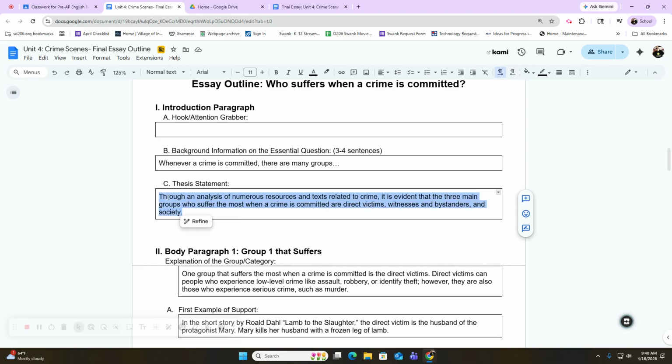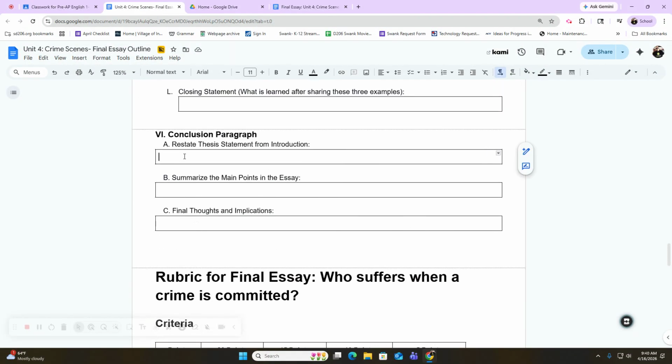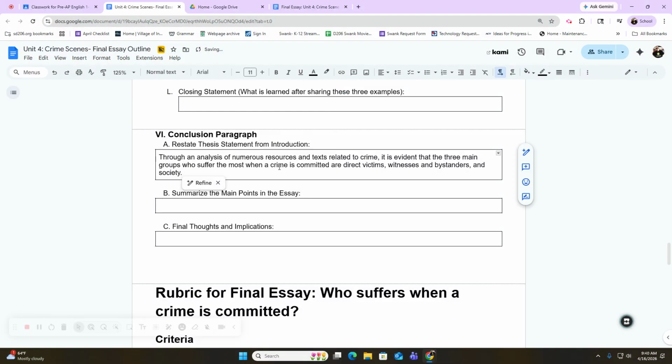So I could simply just do a Control-C and copy it, and then come down here and paste it right here, and I can do that. However, the problem with that is that I'm using the same exact words that I used in my introduction, and that's called being redundant, and you don't want to be redundant in your writing. You don't want to sound like a robot and like you're repeating yourself. So what I would do is paste your thesis statement here, but then go back and just edit it so it sounds a little bit different. Keep the main points all there, but edit it. So pause the video now, copy your thesis statement here, and then return.